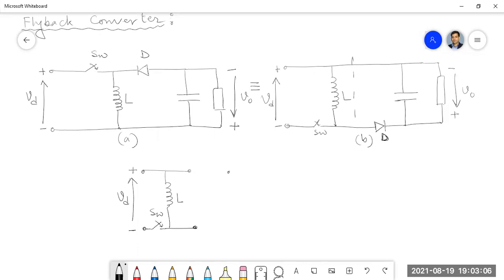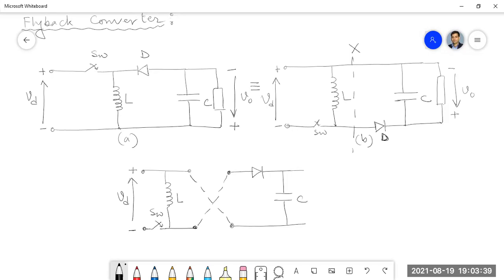I will cut the circuit here and I will twist it. Got my point? Whether that will change anything? I will twist the circuit here, so still it remains the same.